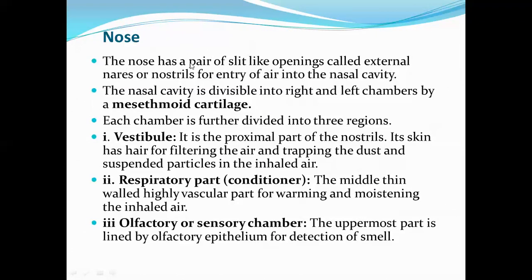Nose. The nose has a pair of slit-like openings called external nares or nostrils for the entry of air into the nasal cavity. The nasal cavity is divisible into right and left chambers by a mesethmoid cartilage. Each chamber is further divided into three regions. First is the vestibule. It is the proximal part of the nostrils. Its skin has hair for filtering the air and trapping the dust and suspended particles in the inhaled air.